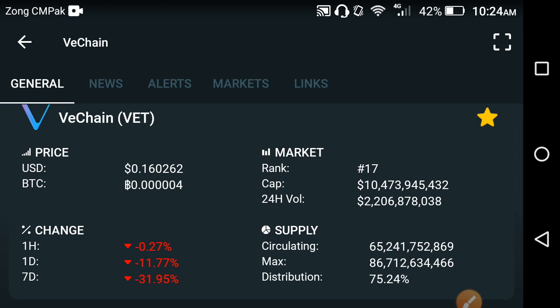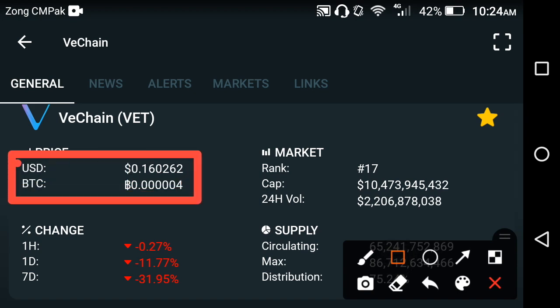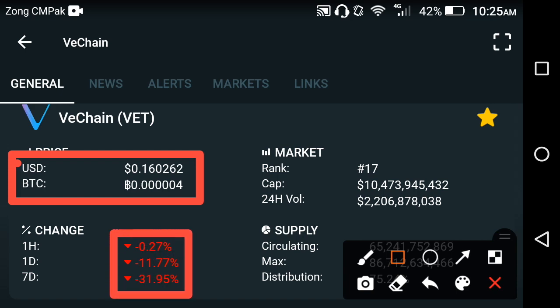Let's see, my friends, the current price of the Vechain. What is the current price of the Vechain and what are the price changes in the Vechain? At this time, the price of the Vechain is 0.160262 USD. And on the other hand, if you look at the price changes in the Vechain, the price change is going negative. The whole change in the Vechain is going negative.